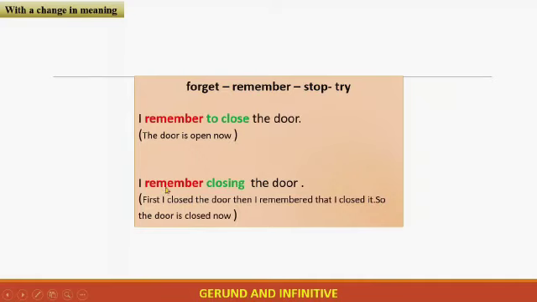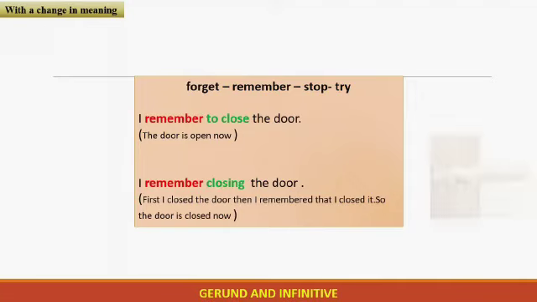Look at this one here. I remember closing the door. First I closed the door, then I remembered that I closed it. So the door is closed now. Which one comes first here? Closing comes first, and after that I remember that I closed the door.